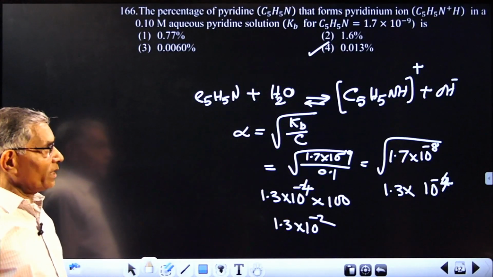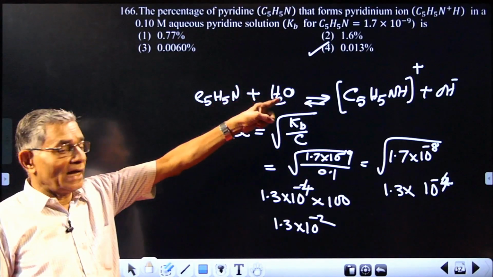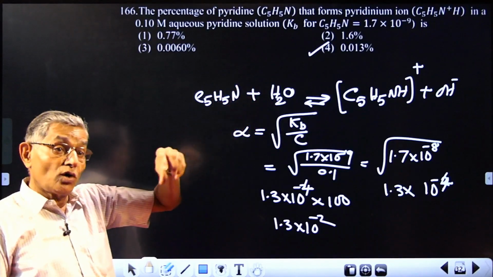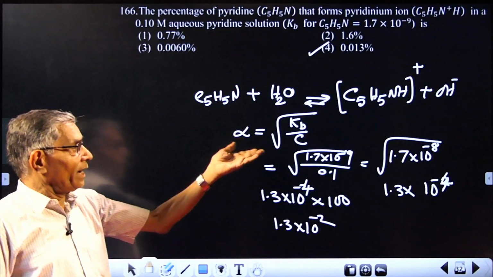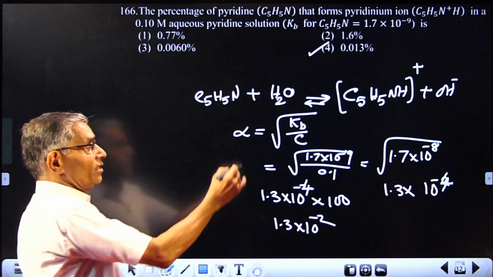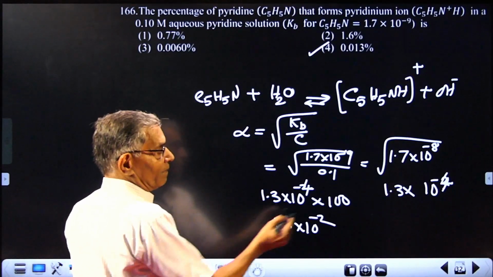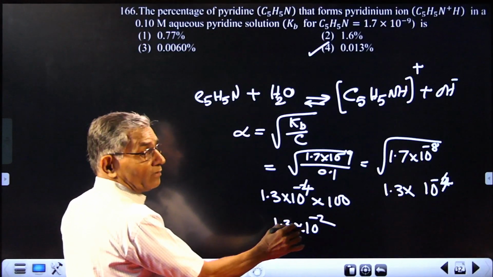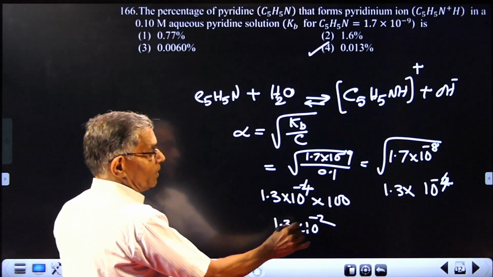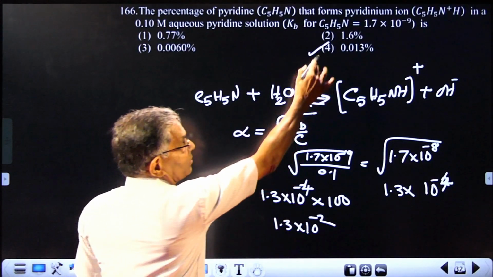So what you have to consider is the pyridine reaction with water, and that reaction is called hydrolysis. The degree of hydrolysis is given by root of Ka by C or Kb by C. You directly apply this, finally convert this into percentage by multiplying with 100. So the answer is 4.